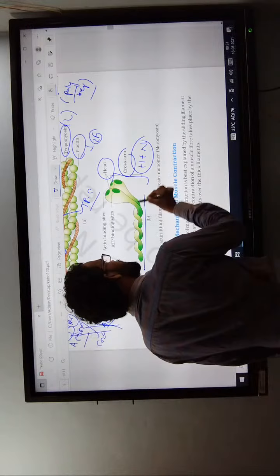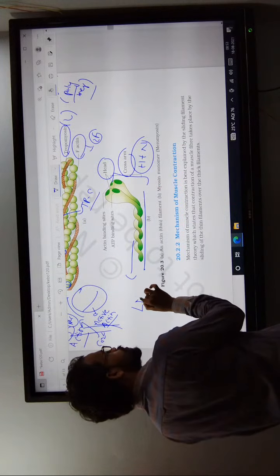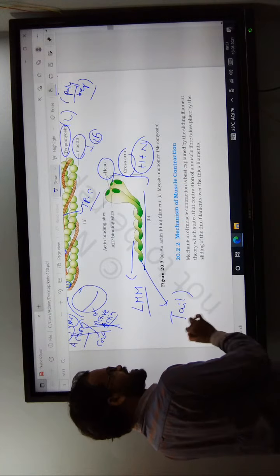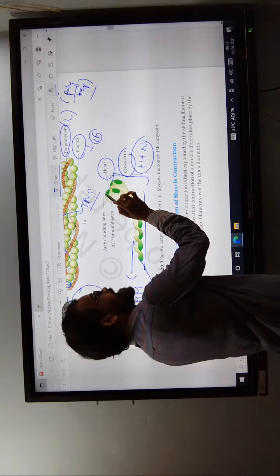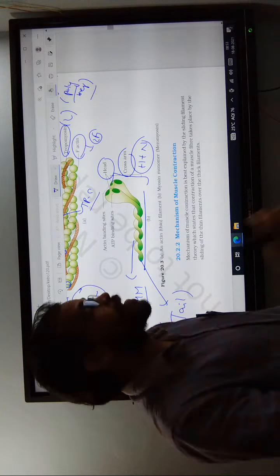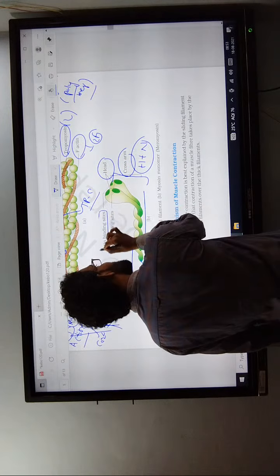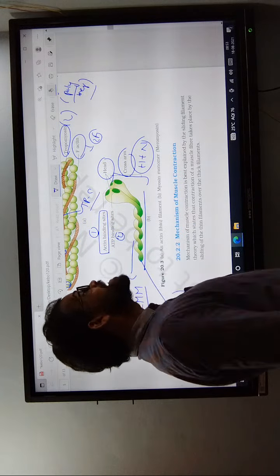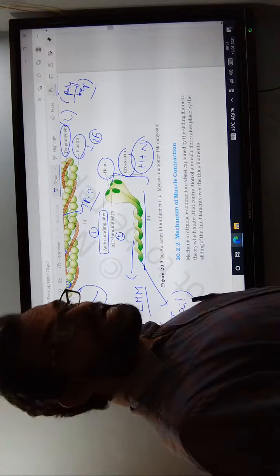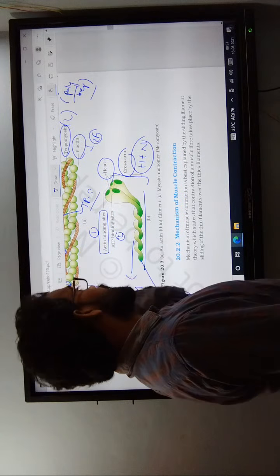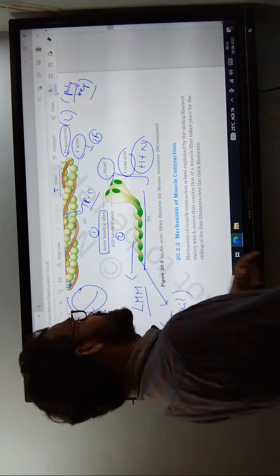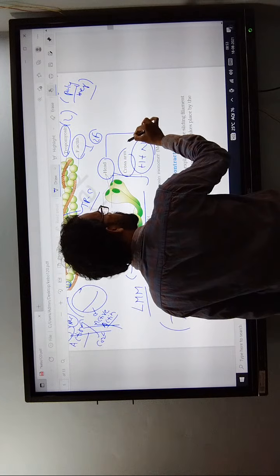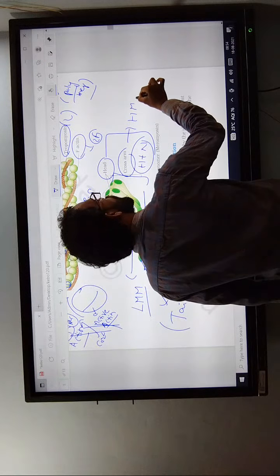Now this one indicates light meromyosin, and this one indicates the tail. See, the head of the myosin consists of the actin binding site and also a second one, the ATP binding site. Now this one indicates head plus cross arm. This entire part is known as a heavy meromyosin.